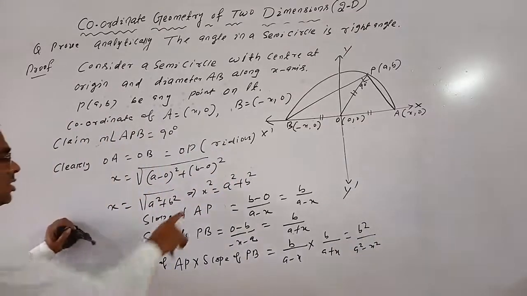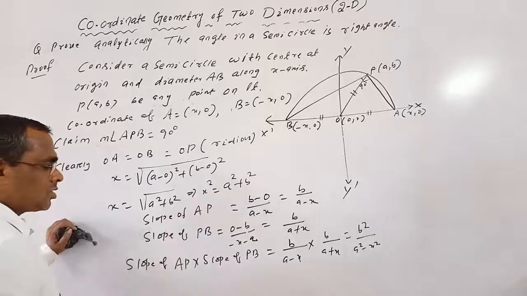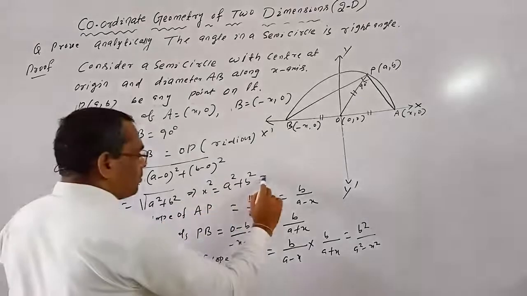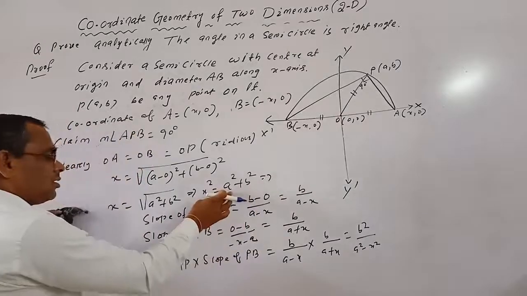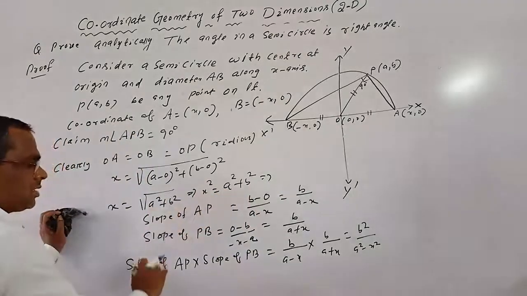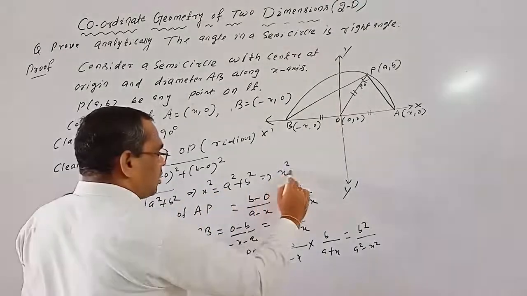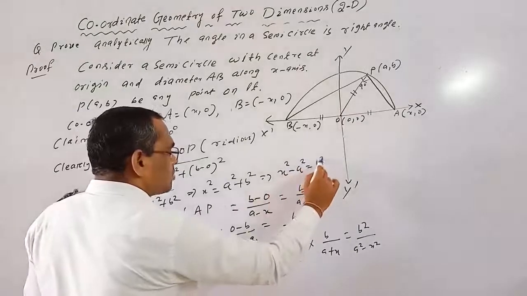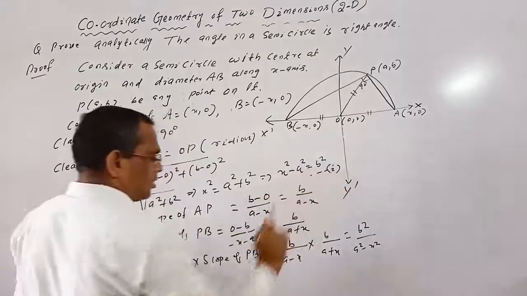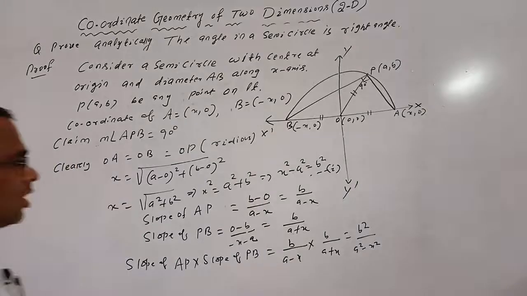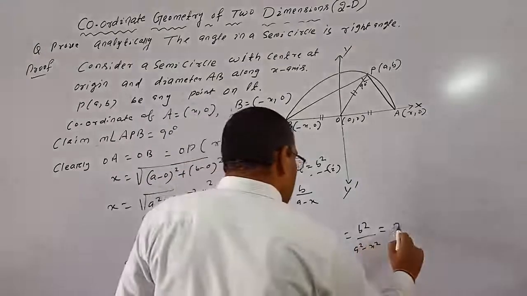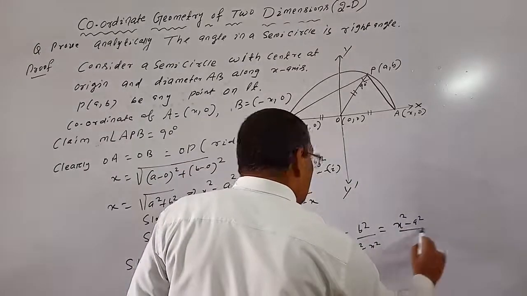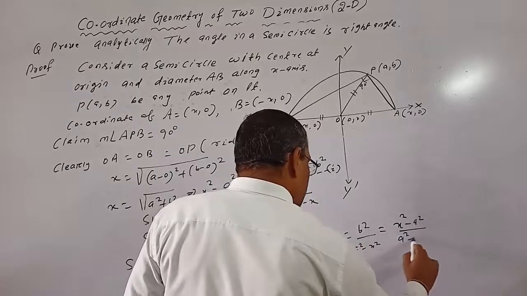But we have x square equal to what? a square plus b square. That implies x square minus a square equals b square. Let it be equation 1. And substitute the value of b square. So b square equals x square minus a square, by a square minus x square.